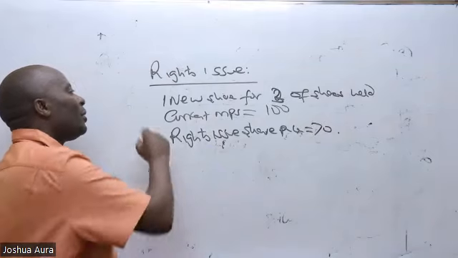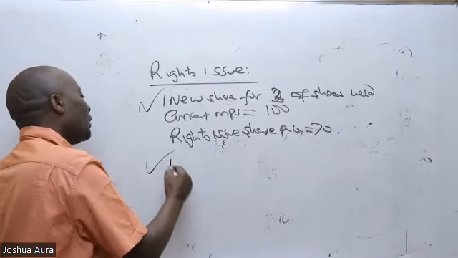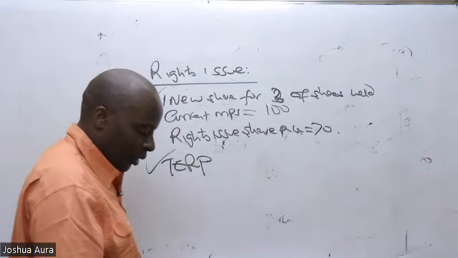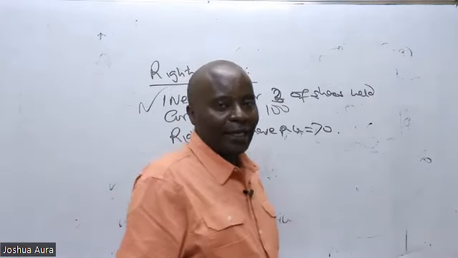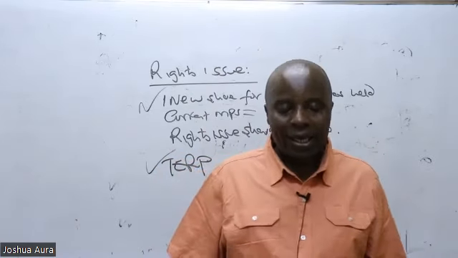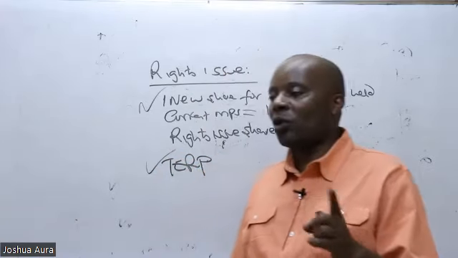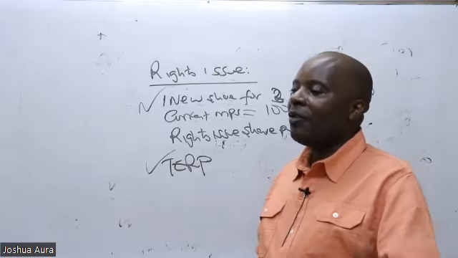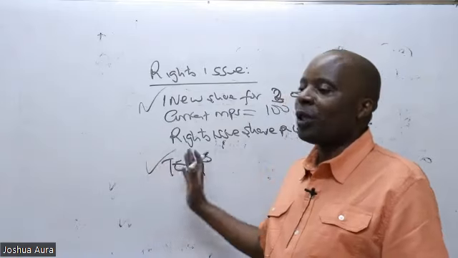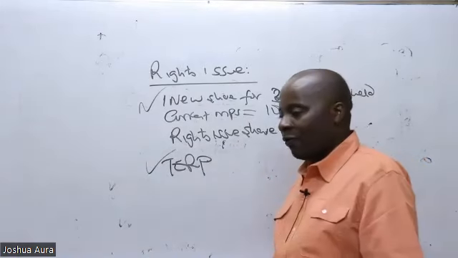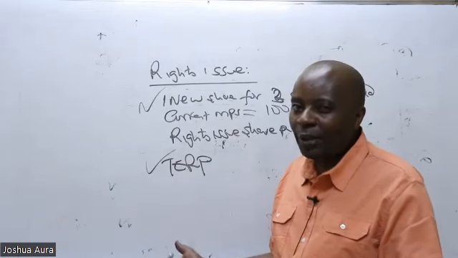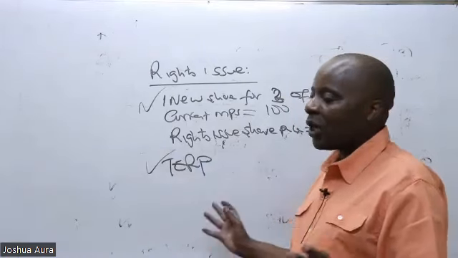So if you're given this kind of information, and then somebody wants you to get what we call the TERP, the theoretical ex rights price, how will you be able to get this theoretical ex rights price? I'm so sure if I gave you guys a minute, because you guys are geniuses, you'll be able to give me an answer to this very fast. But in the interest of time, just allow me to answer this.